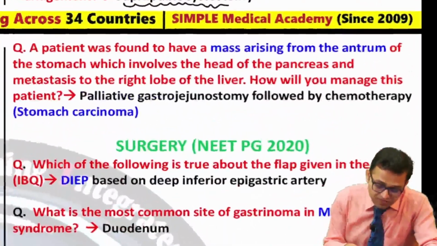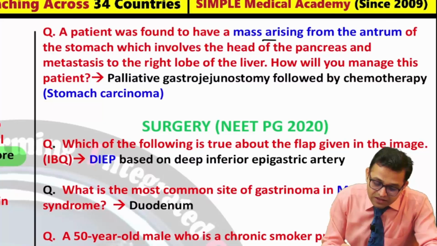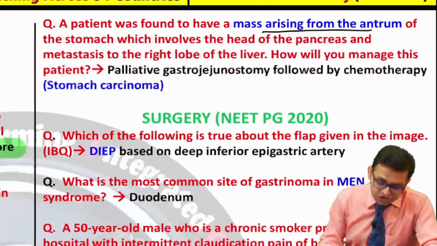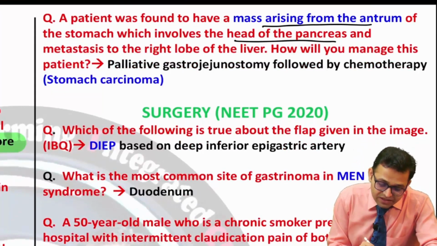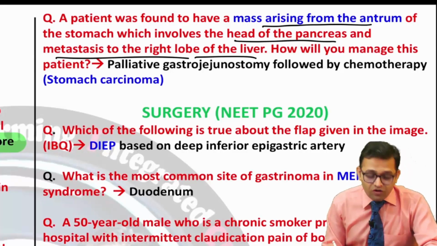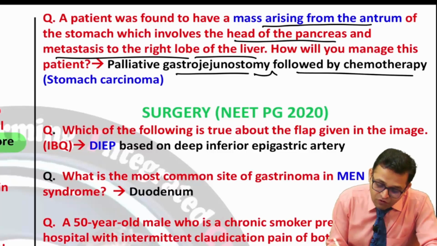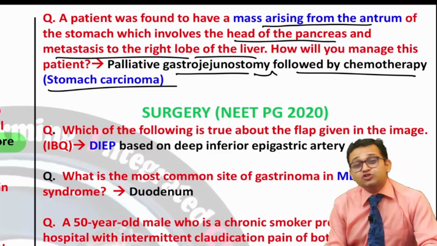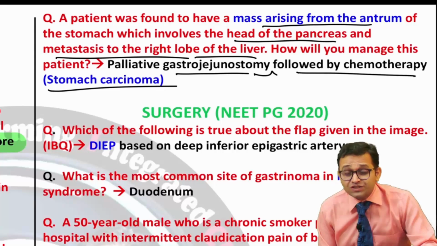Now look here, a patient was found to have a mass arising from the antrum of the stomach, which involves the head of the pancreas and metastasis to the right lobe of the liver. How will you manage this patient? So the answer was palliative gastrojejunostomy followed by chemotherapy. So stomach carcinoma is very, very important. Oncology is a very important topic.